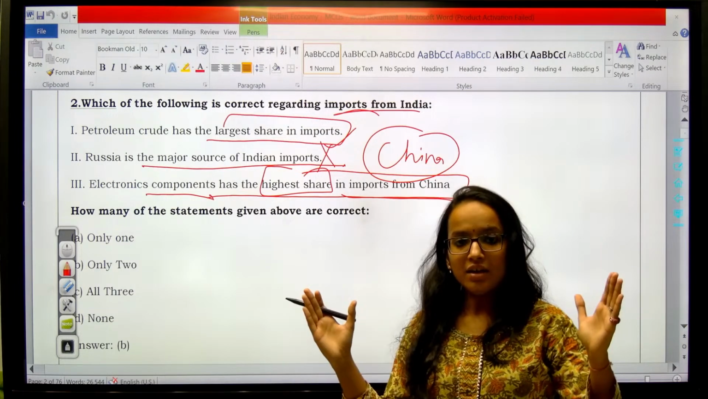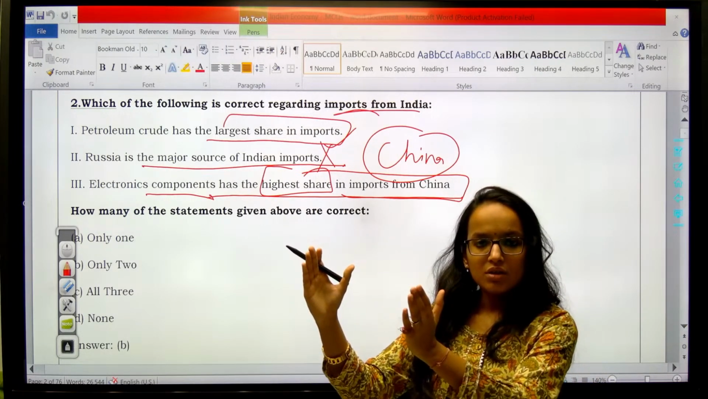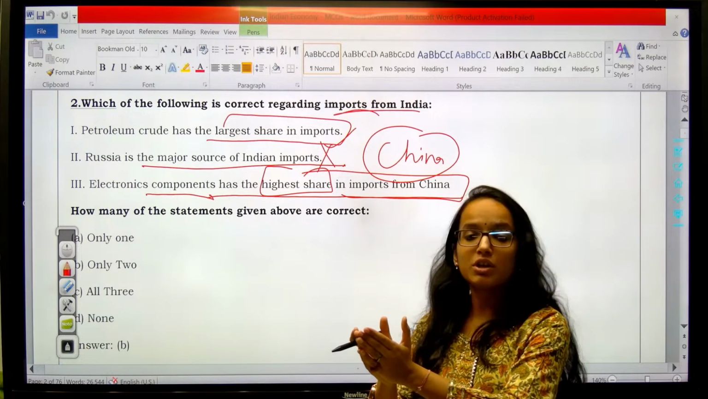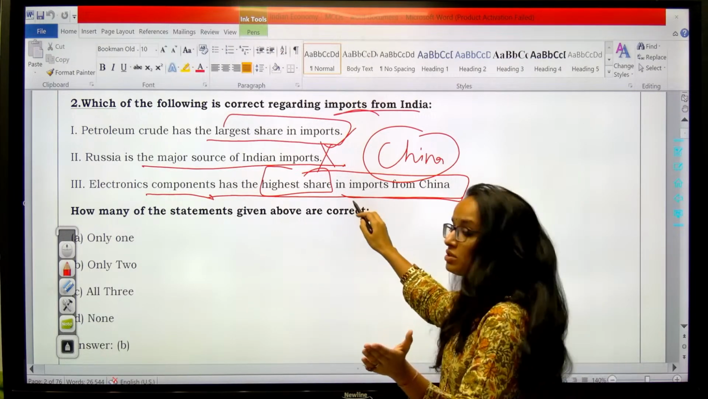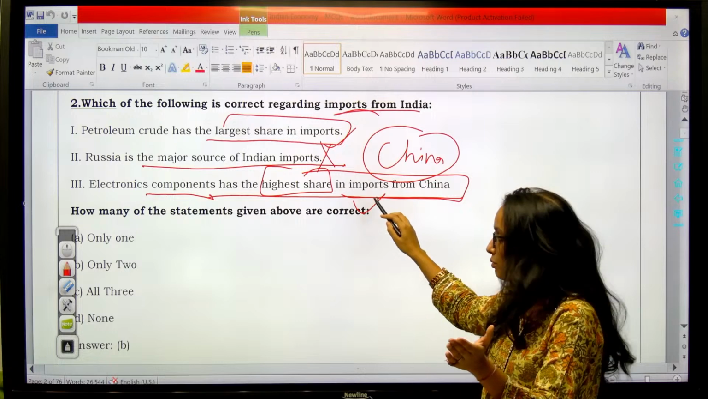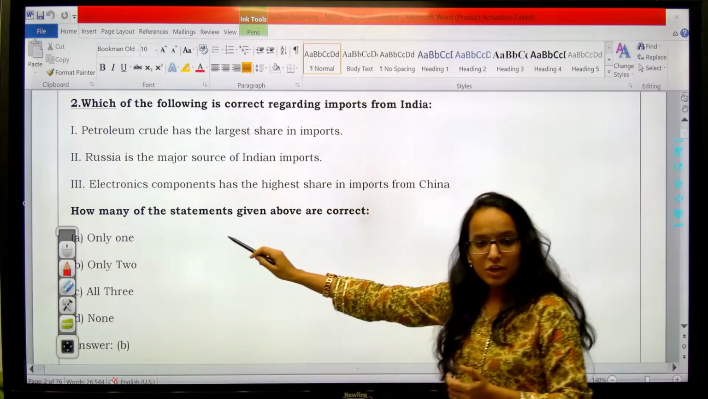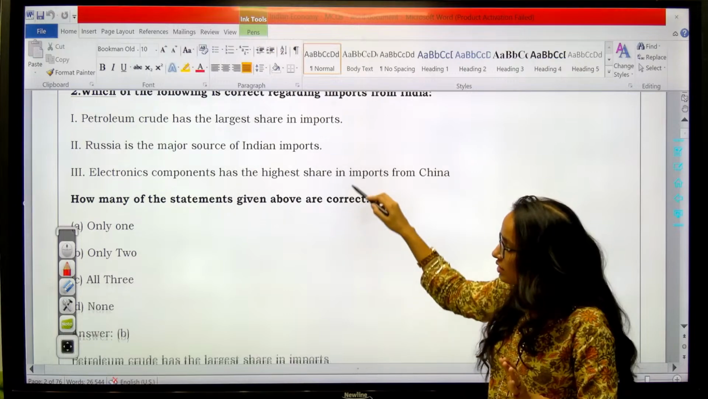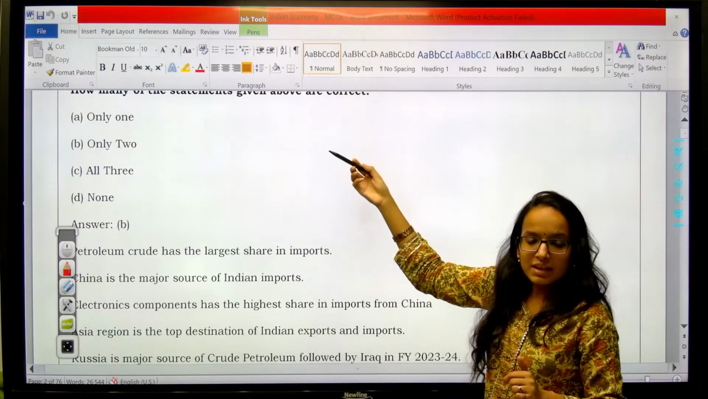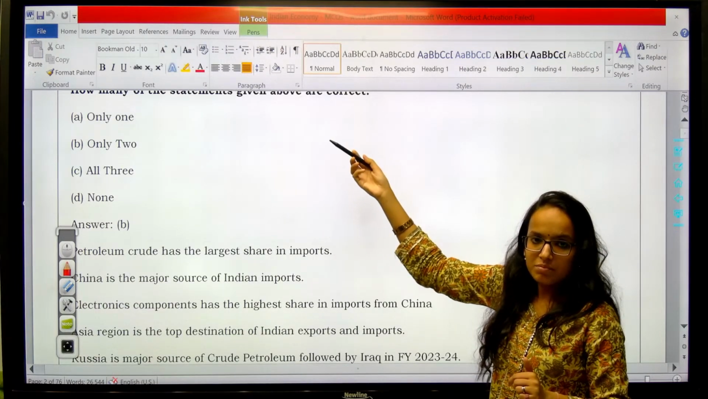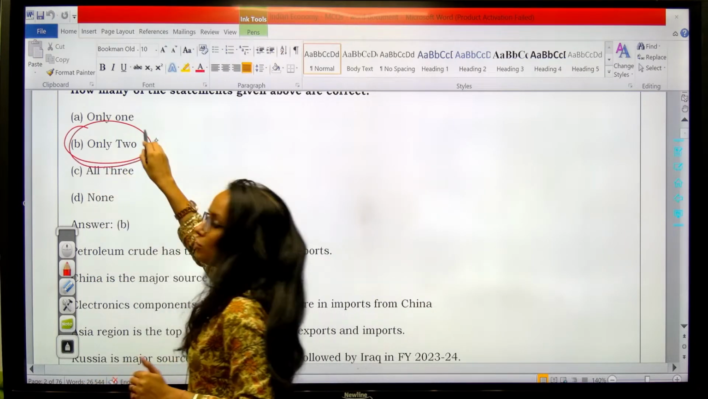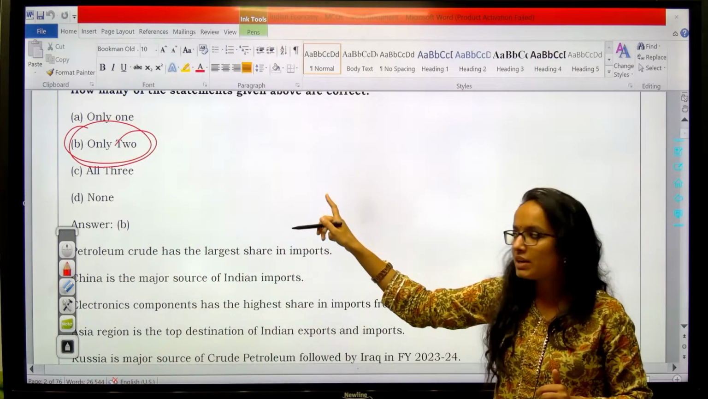So India has this policy. We want to reduce our dependence on China in case of electronic components. So this is also true. Got this point? Now let's see. So the question asks you how many of these statements are correct. Again, correct is asked. So in this case, the Russia one being incorrect, the true answer should be only 2. So the first one and the third one is correct.